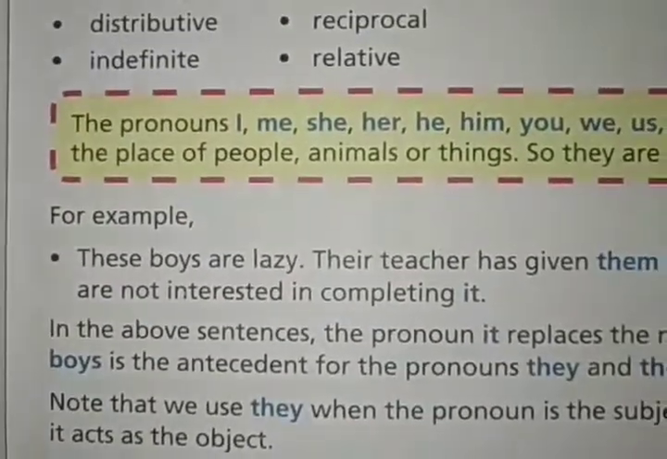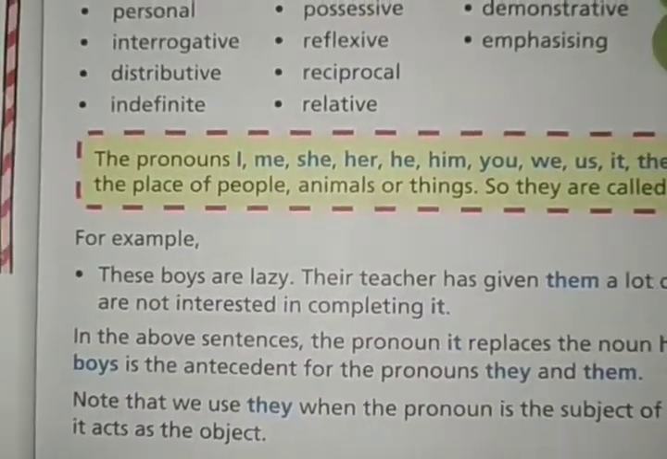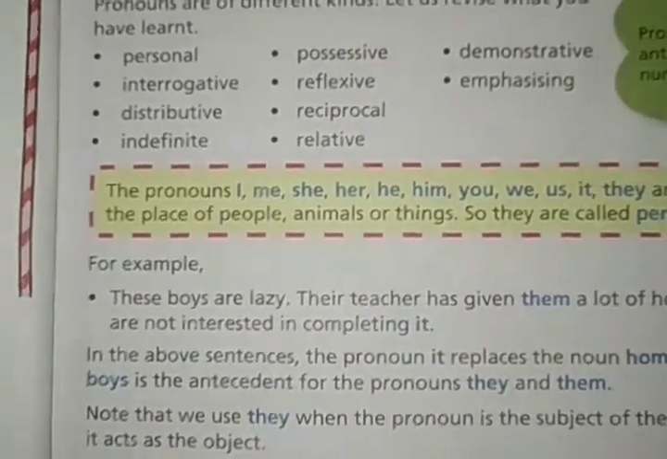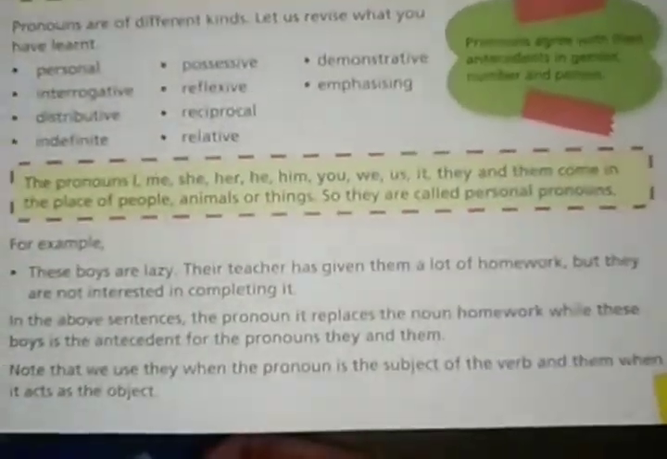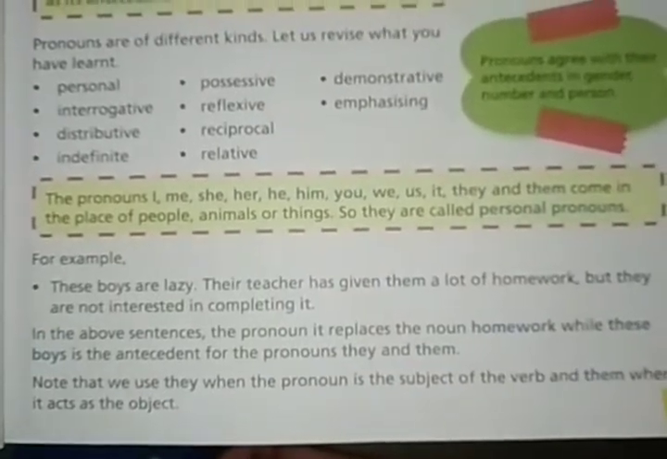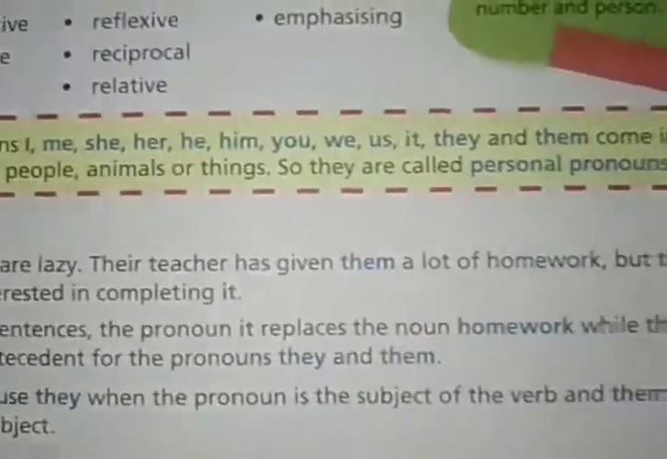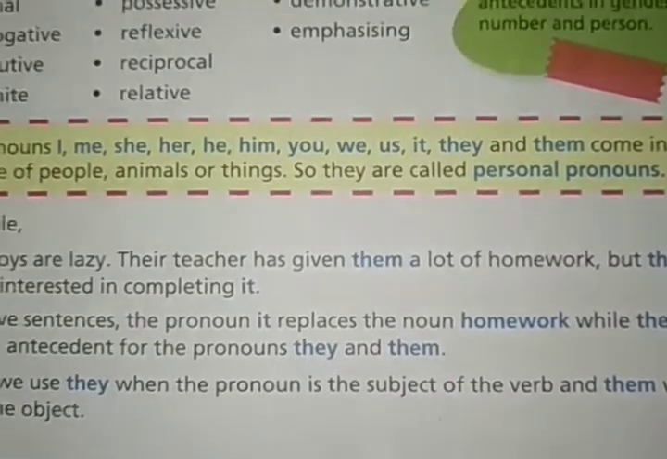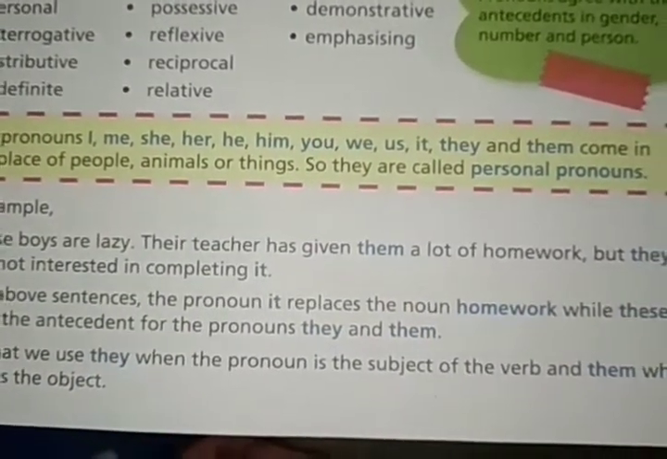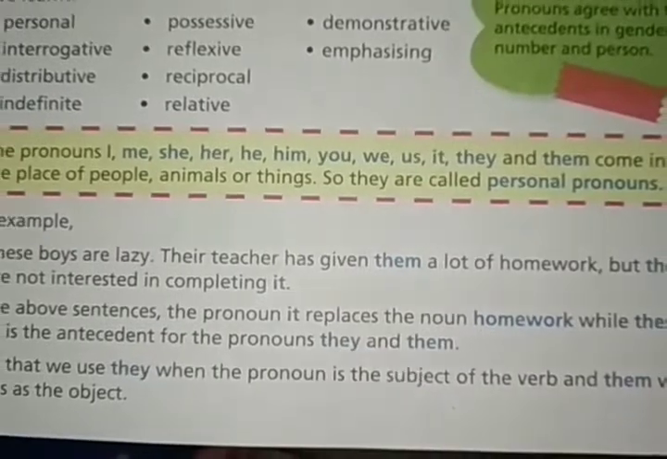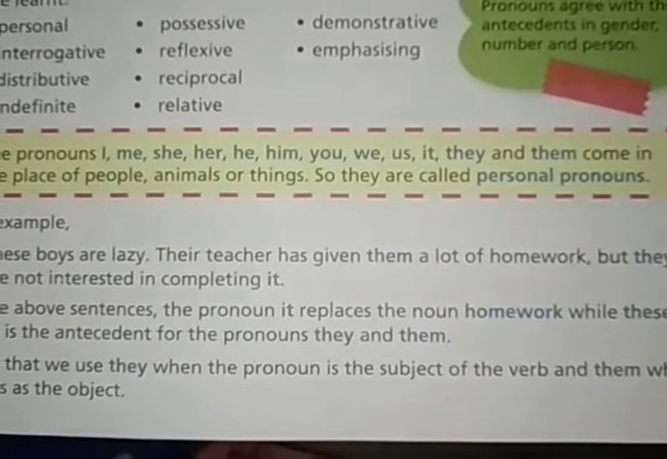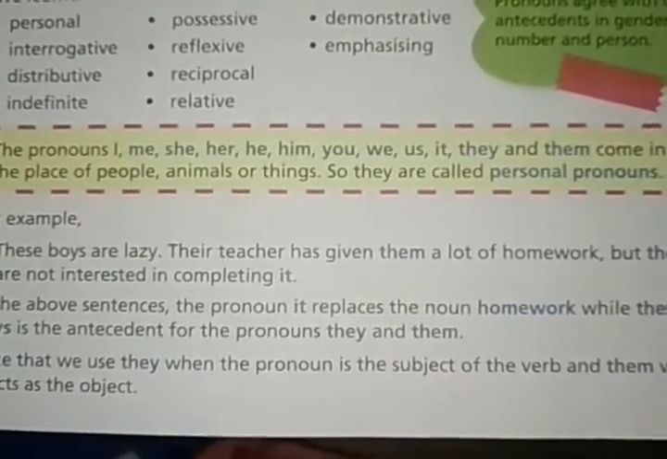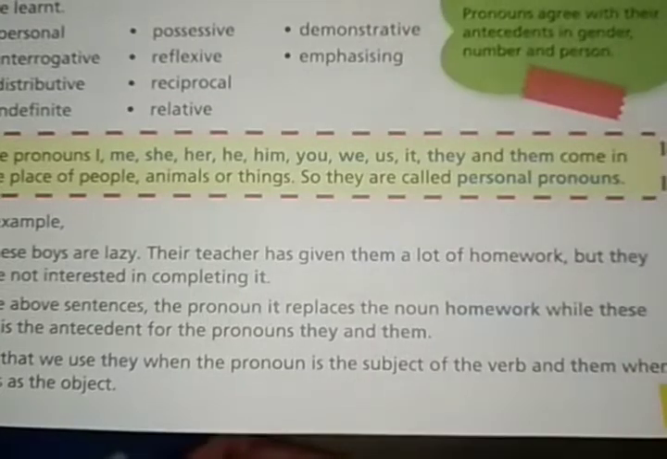Here in the sentence, the first one is they, right? So they are not interested in completing it. The verb is interested, so the verb is used for they, right? So they is the subject here. And in the sentence, their teacher has given them a lot of homework, the teacher has given them the work. The work is imposed upon the person, so them. Here the teacher is the subject, given is the verb, and them is the object.